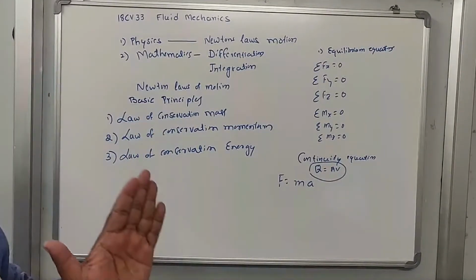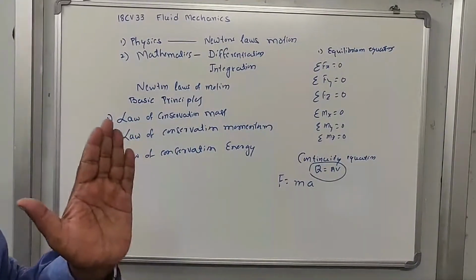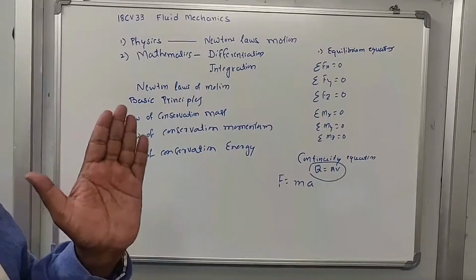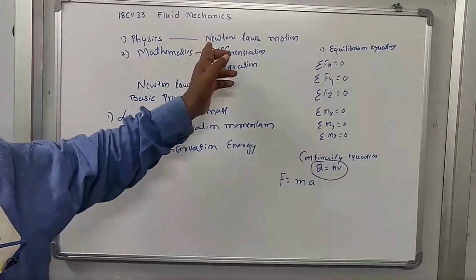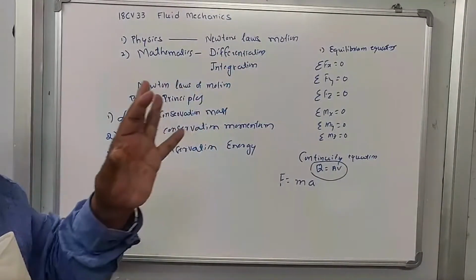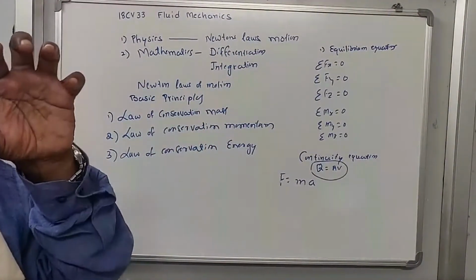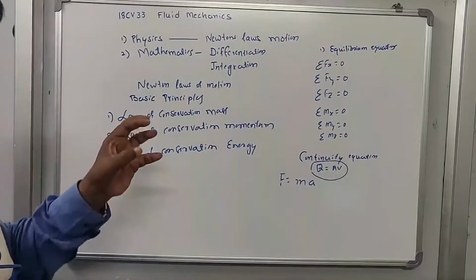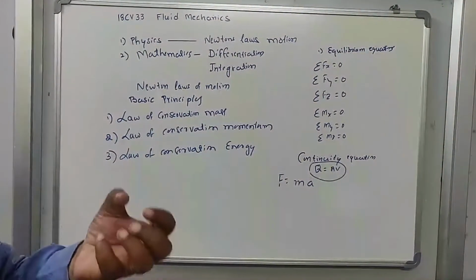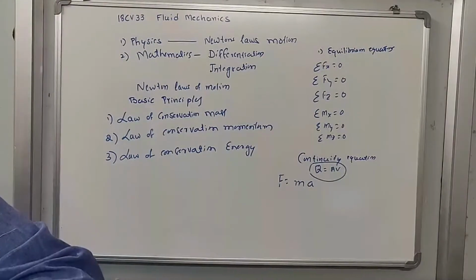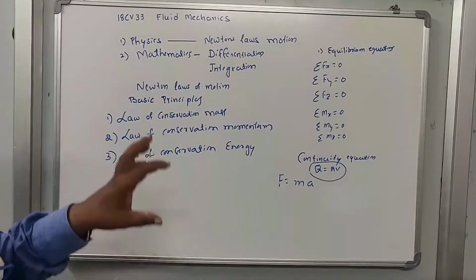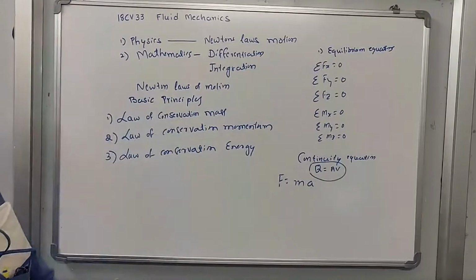Please take your physics books and once again go through whatever you have studied about Newton's laws of motion, from the physics point of view. Now we will see how these are used to analyze engineering problems. Okay, so this is about the basic principles.